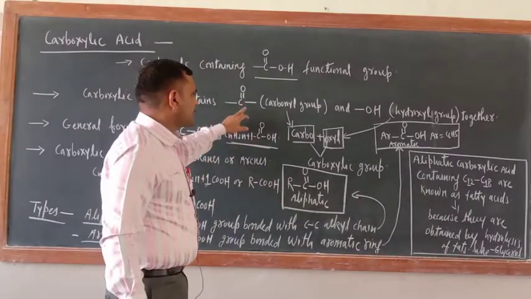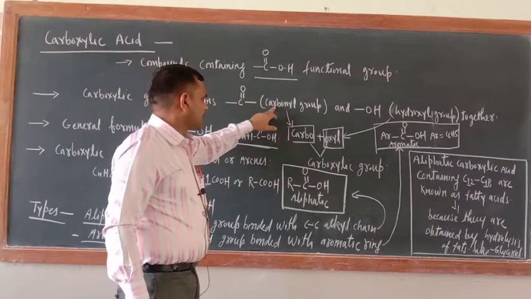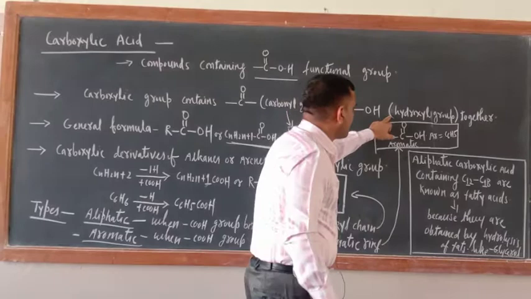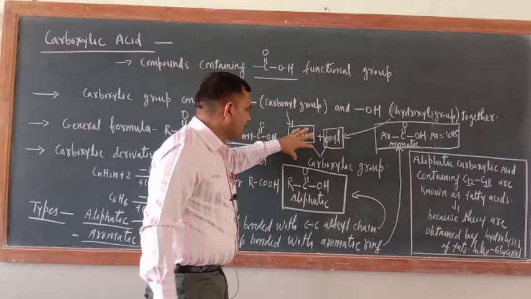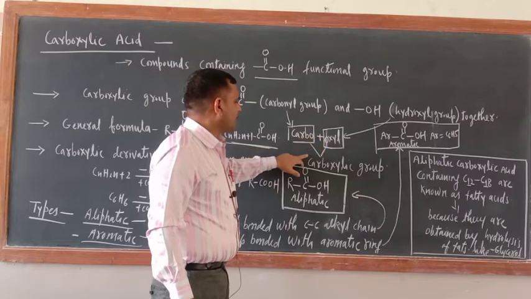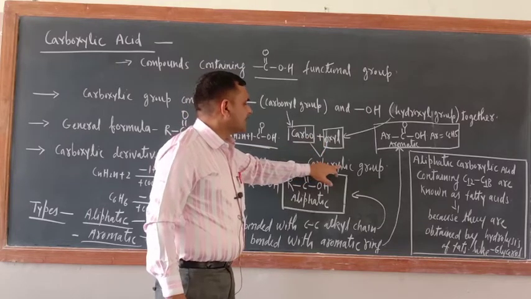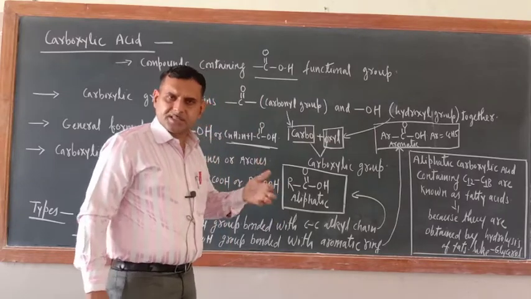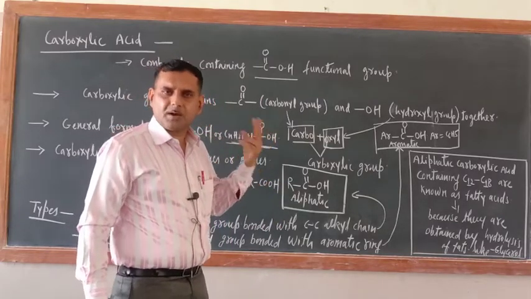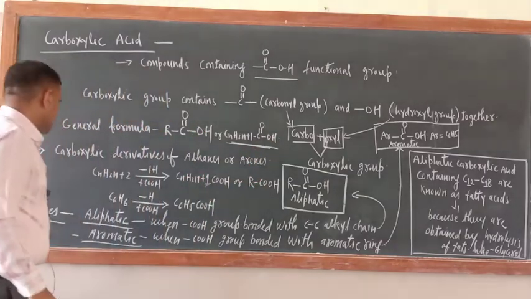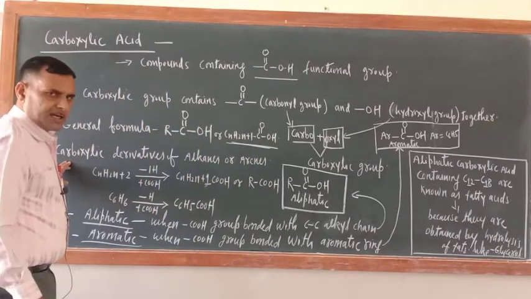Actually in carboxylic, the carb word has come from the carbonyl group and the oxyl word has come from the hydroxyl group. So if you merge them together, instead of two O's you will write one O, carboxylic group. So the carboxylic group itself suggests that it is made up of two groups, the carbonyl group and the hydroxyl group. Now just see, we can define it like that also.